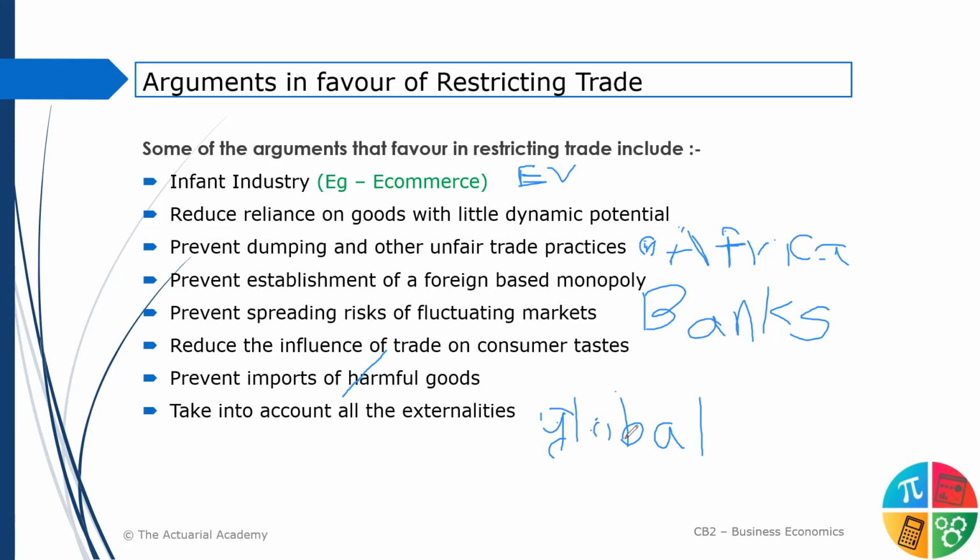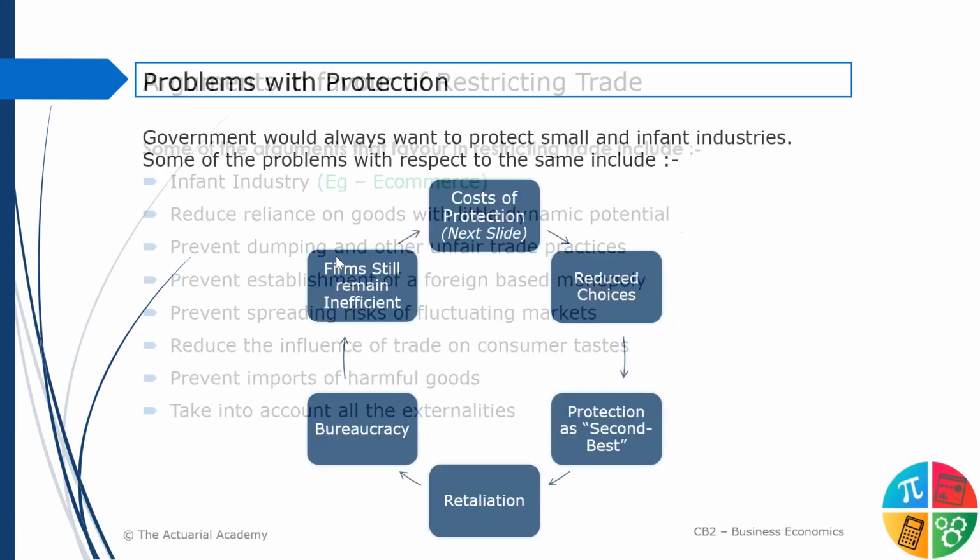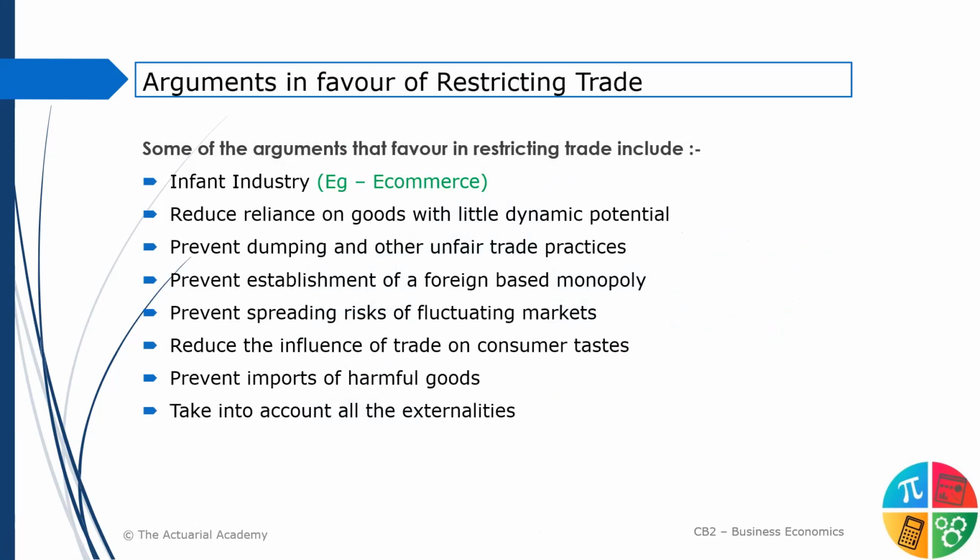So these are all the reasons why a country should restrict trade, why a country should close itself. But definitely these are just the disadvantages. Advantages are much higher than the disadvantages. That's why international trade happens. It's not like it's stopped. Again, this question could come in your exam.